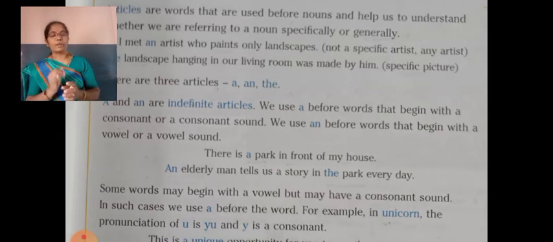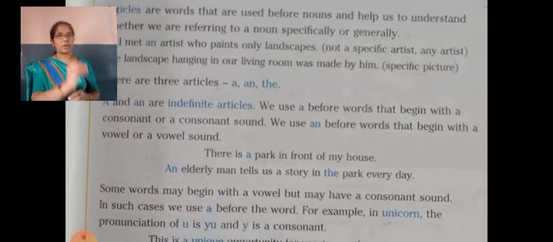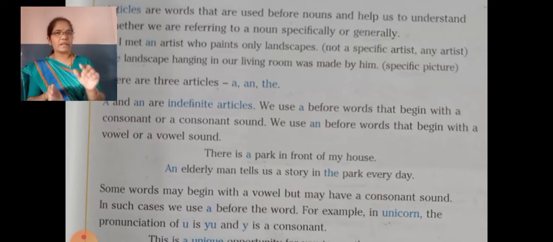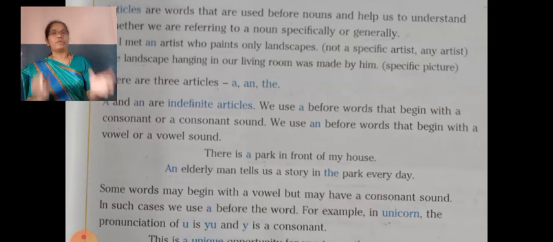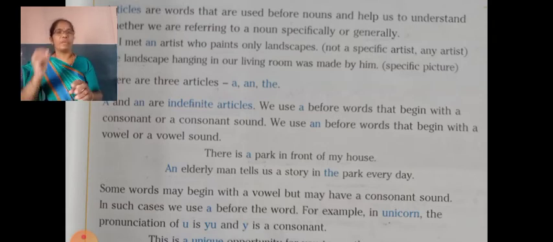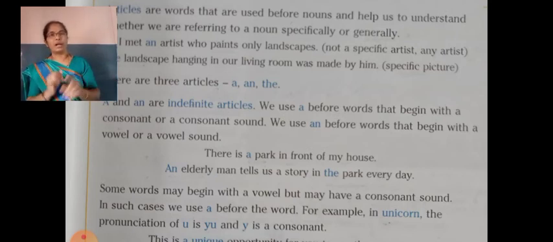Because the pronunciation of U is "yu," and Y is a consonant sound, and before a consonant sound we use a. So we say a unicorn.